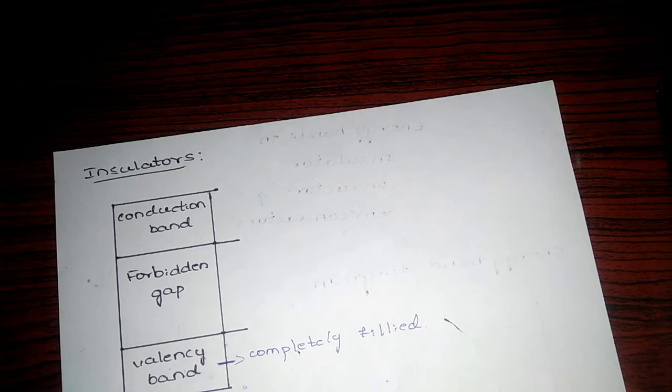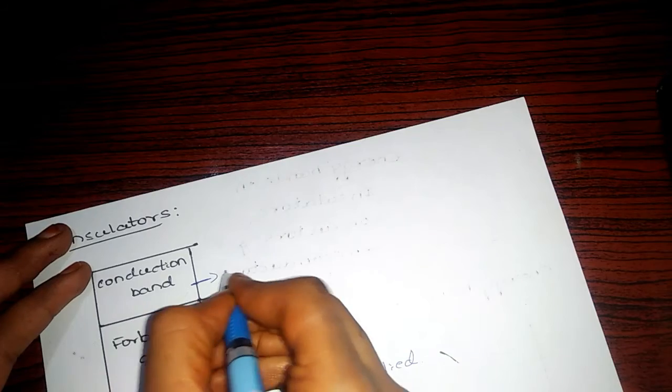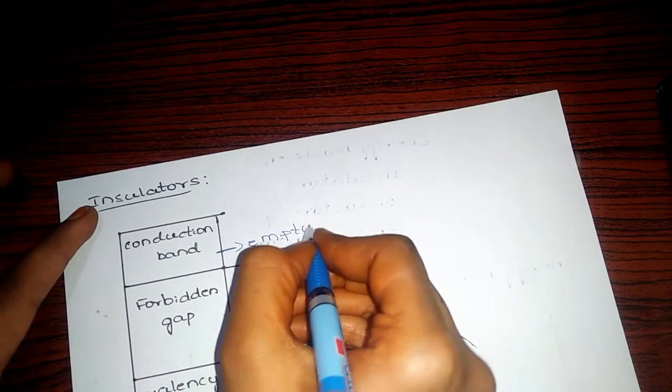There are no free valency electrons, so do they give any to the conduction band? No. So the conduction band is always empty in insulators.